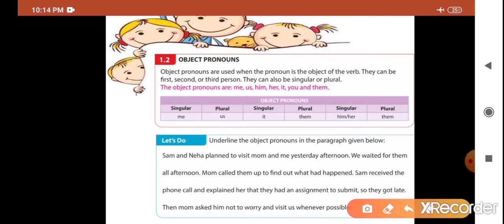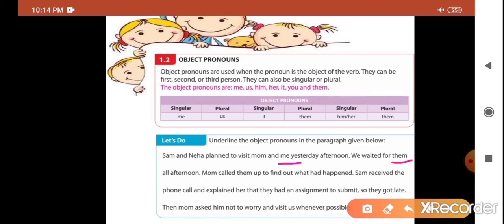Me. Yes, very good. Me is the object pronoun. We waited for them all afternoon. So here which is the object pronoun? Them. Very good.